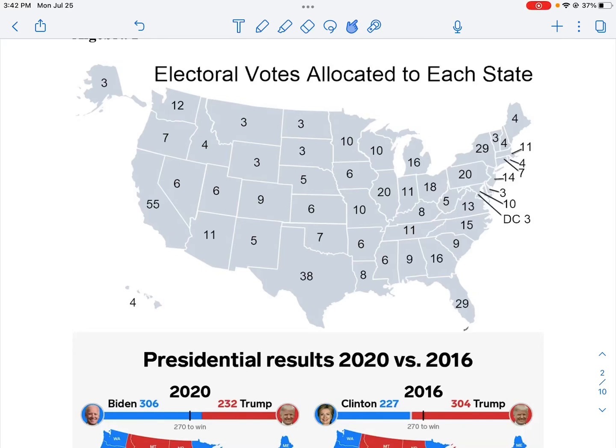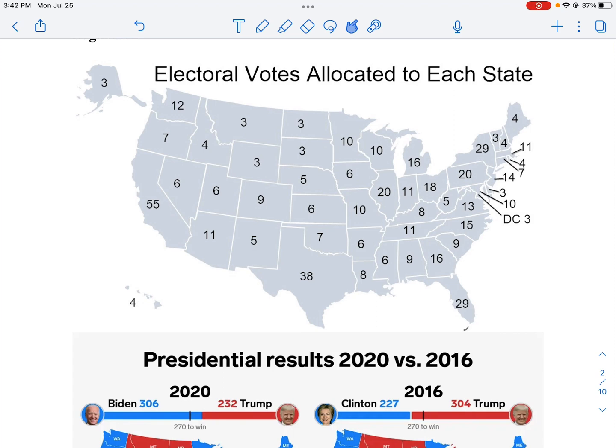In today's lessons, we're going to be looking at functions. And we're going to look at functions in the context of something that should be familiar to us, the Electoral College when we vote for the president. Remember, we don't live in a pure democracy. I don't vote for the president, and you won't vote for the president.